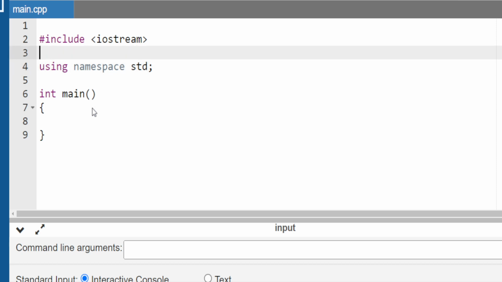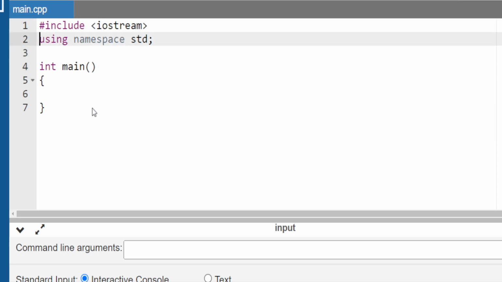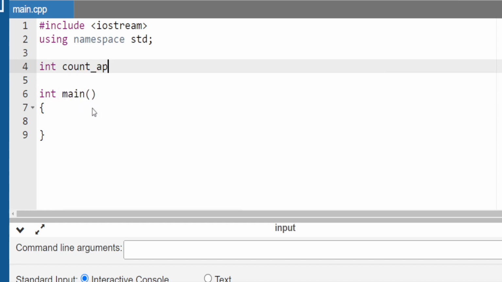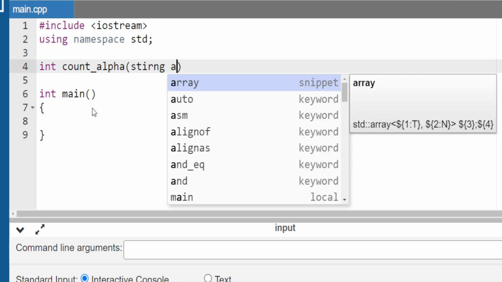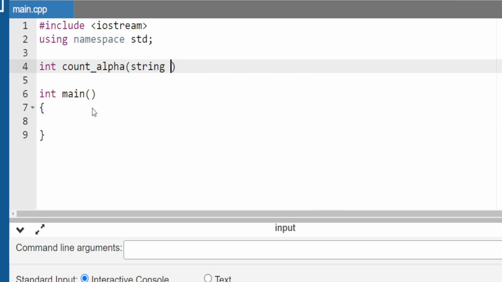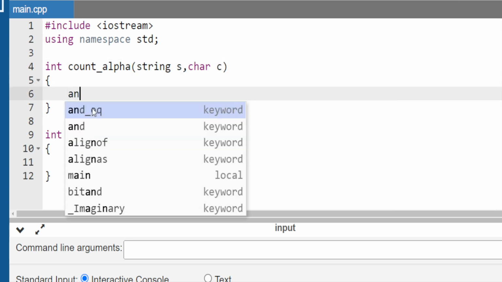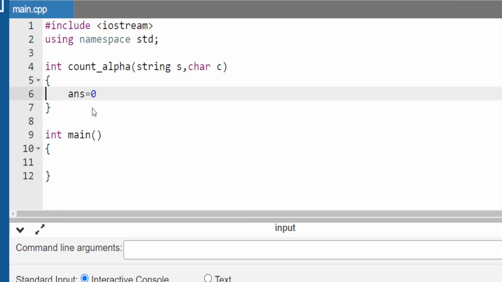First of all, we just make up one function, as I told you in the starting. So let us see. We have an int countAlpha function, and the string is the str variable. We have a string s, and we have a character c. In that function we have some functionality: we are just taking an answer equal to 0.